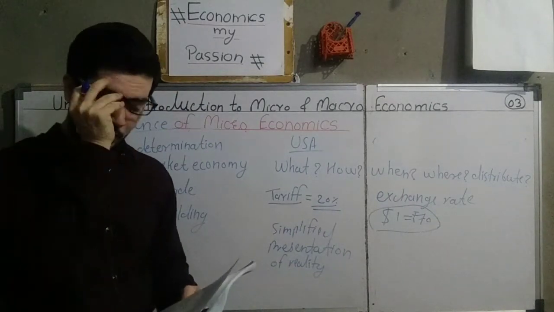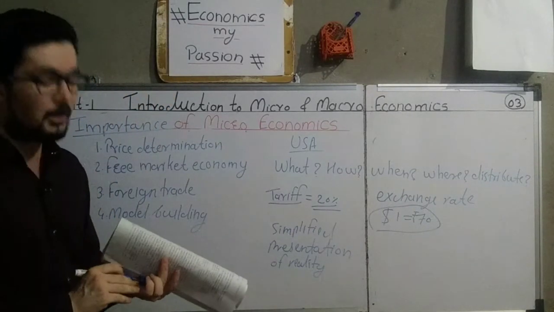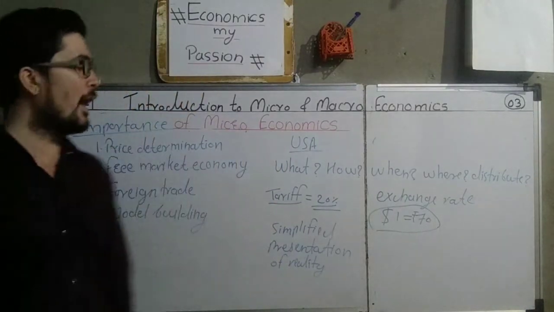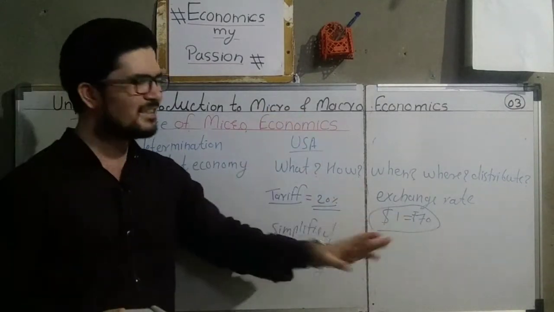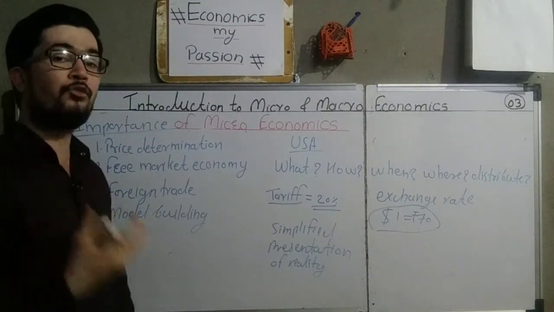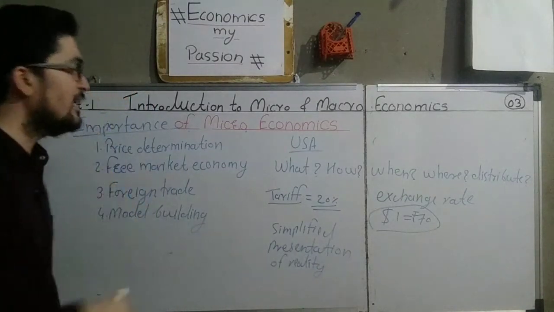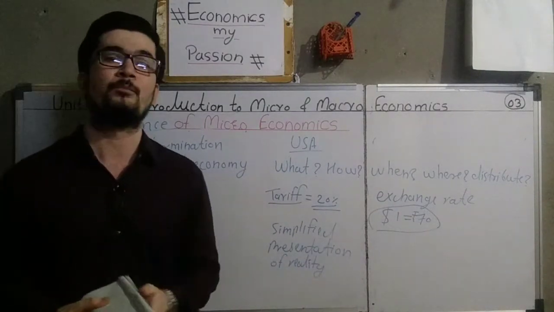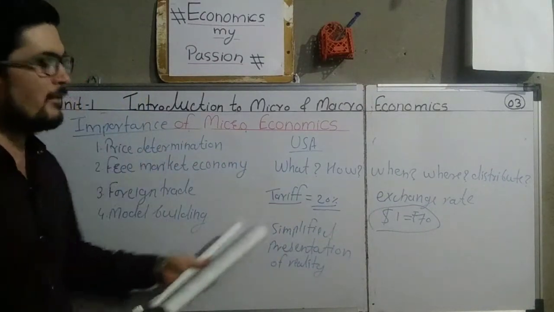कोई भी इकोनॉमी हो, उस इकोनॉमी में बहुत सारी कॉम्प्लेक्स सिचुएशंस अवेलेबल रहती हैं. It is not possible to explain all these complex situations at one point. That is why we have to build some models. For example, model of demand, model of supply, all these things are called models in the economy, and those models are derived for the analysis of the economy in simple language. That is why in model building also microeconomics is very important, and microeconomics has derived various terms and terminologies for the analysis of the economic system.